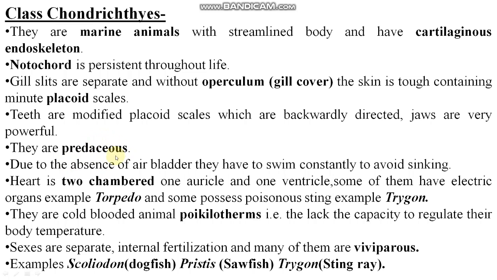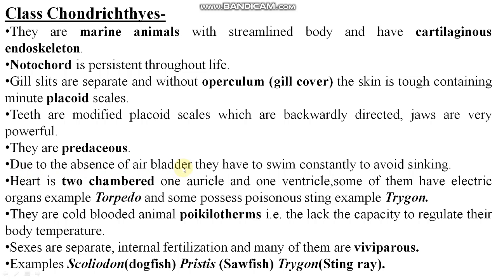What is the meaning of predaceous? Predaceous means they are a predator actually, right? Means they are attackers. Predaceous, you can say attacker. ये शिकार करते हैं. Predator means शिकारी, right? So their nature is predaceous.